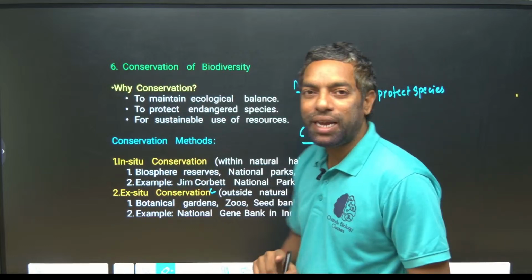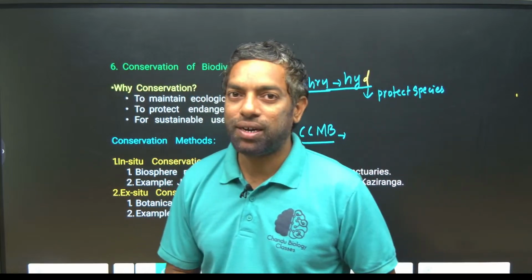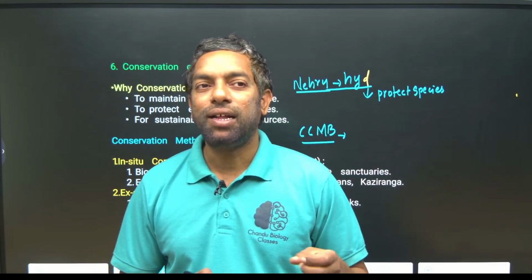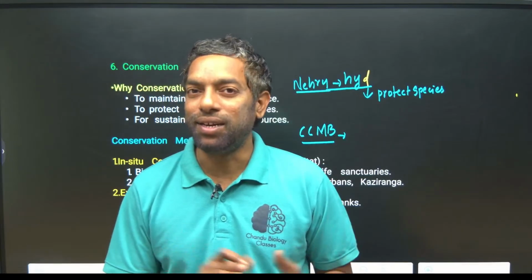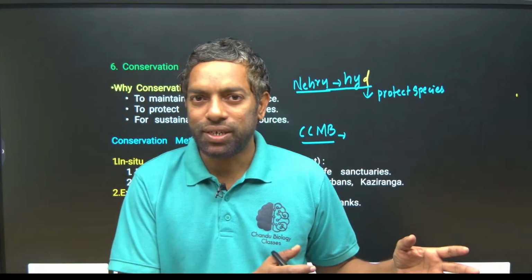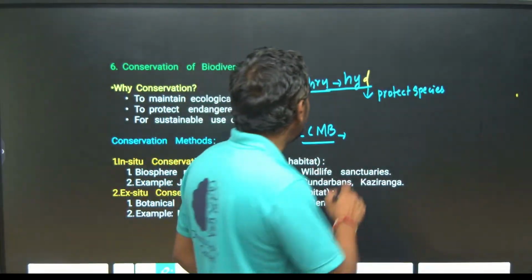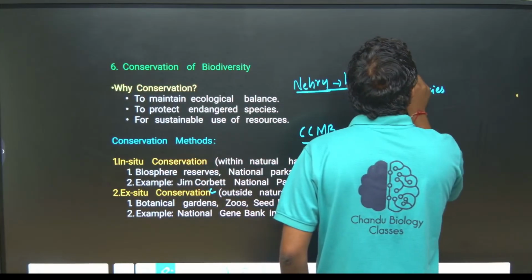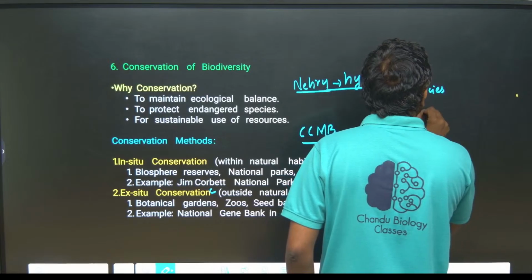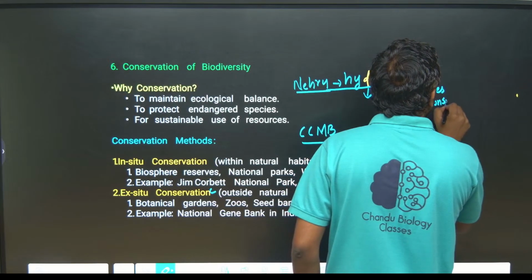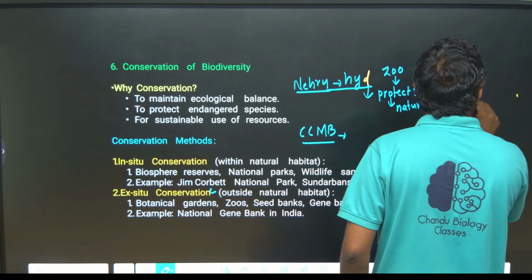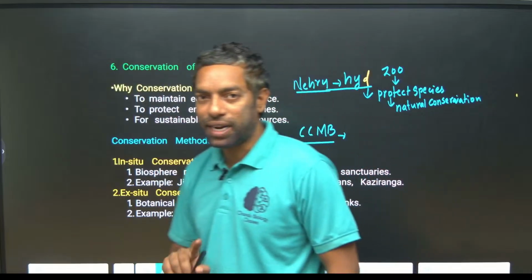There are plenty of types of animals in the Nehru Zoological Park. They can increase their population naturally. That is also conservation. Zoo is natural conservation. No need of technology here.